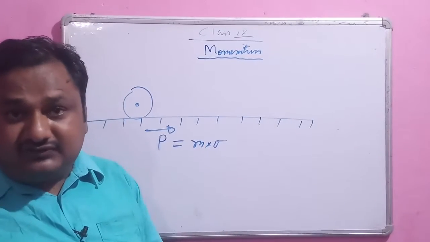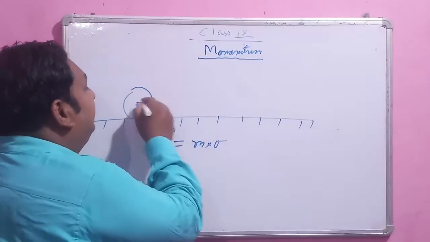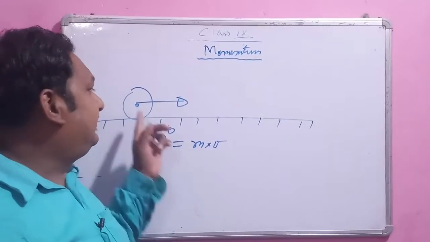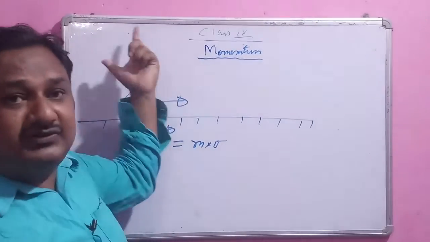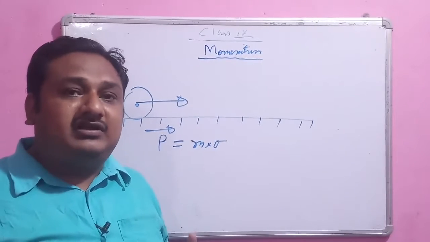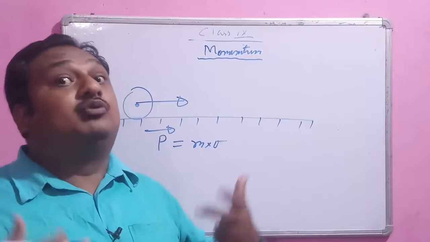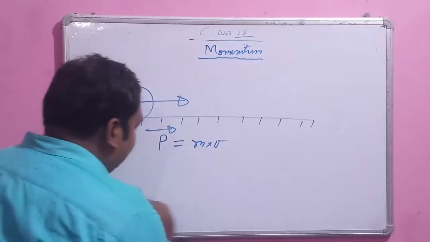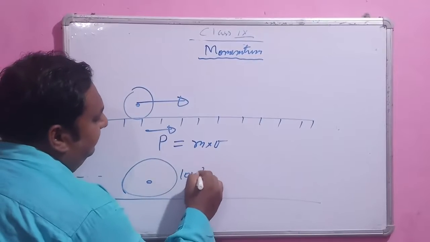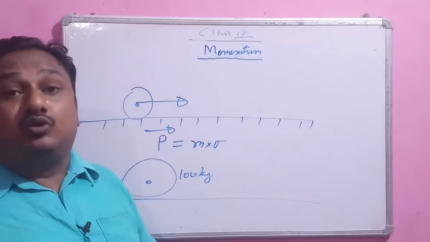What is the practical sense of it? It signifies how much mass and how much velocity is in the motion of an object. Suppose this is a 1 kg object, and in the previous case there was a 100 kg ball. We found that it is much harder to stop a ball of 100 kg. Why? Because it has more momentum. If you want to stop this 100 kg ball, it has more momentum, or you can say more inertia.